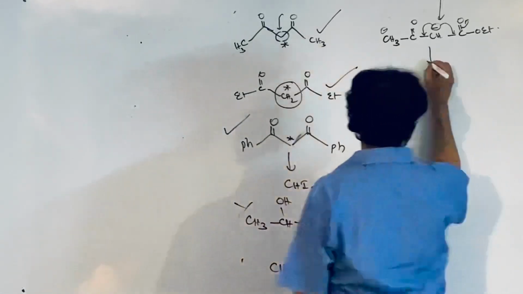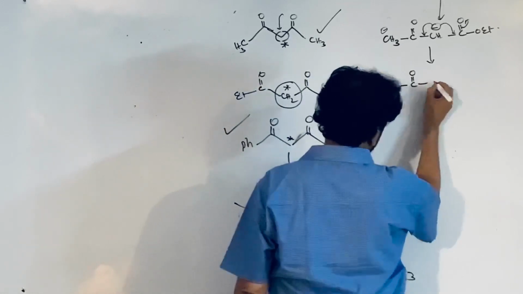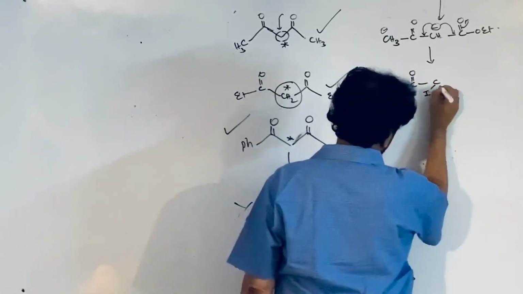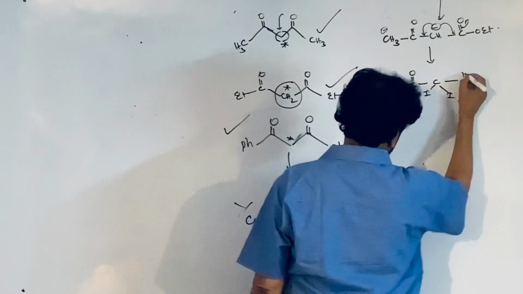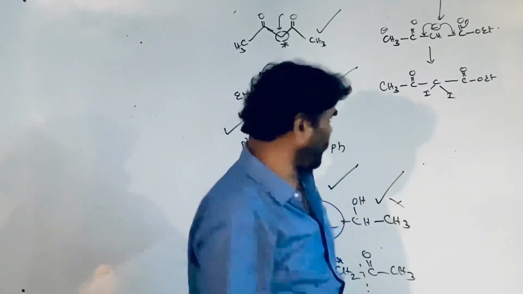And during the process it is converted with iodine, this is C double bond O, OEt, this is the diiodide product.